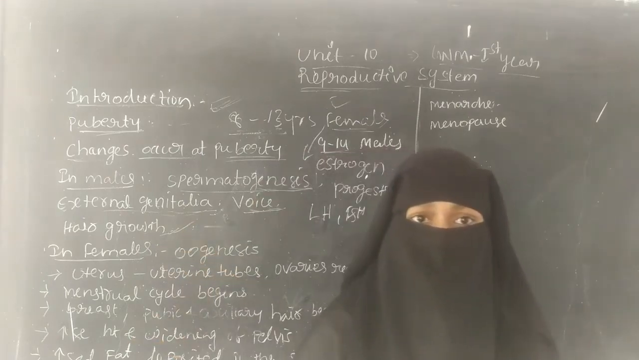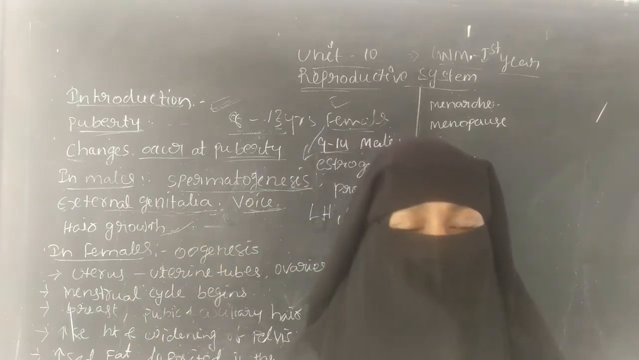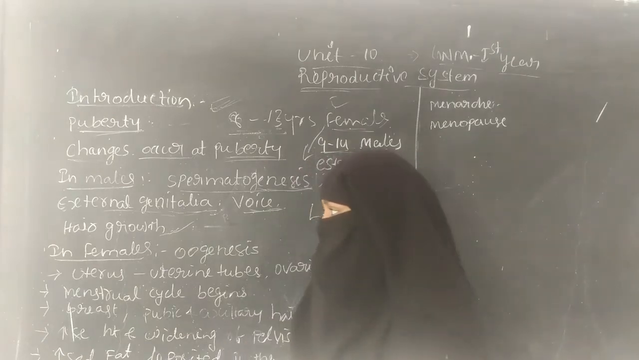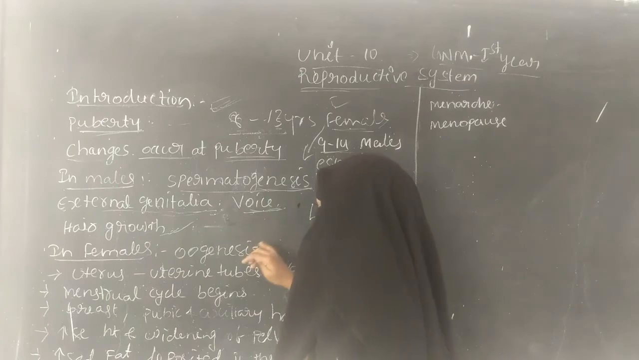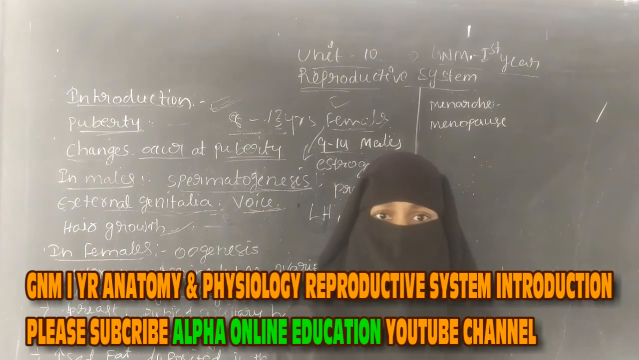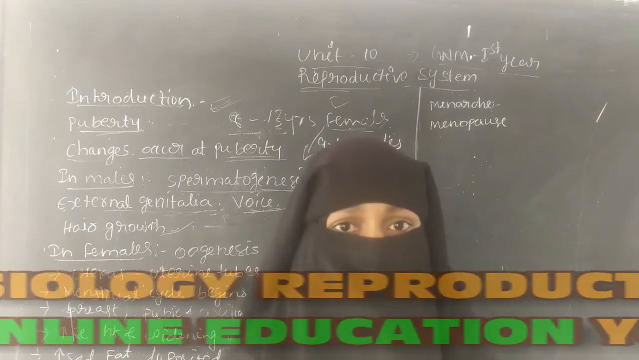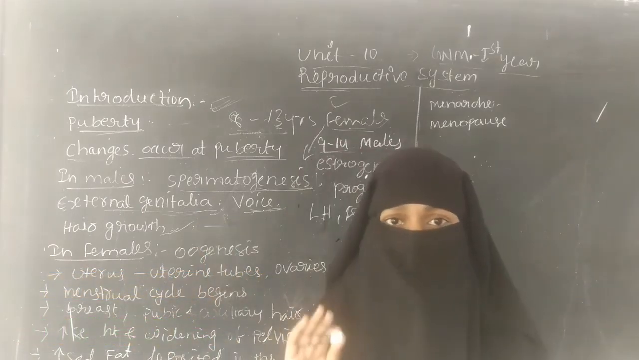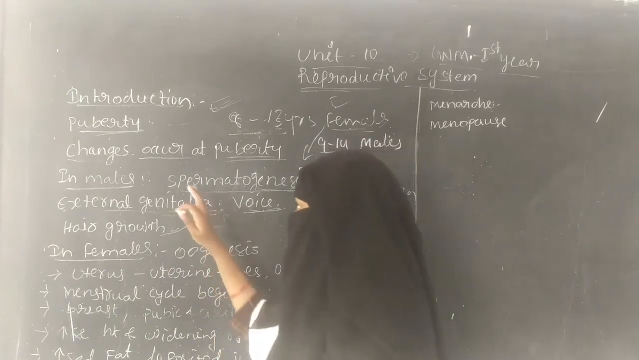Hair growth occurs in males, that is muscles, and the beard increases during the puberty age. In this puberty age, males become interested in the opposite sex, and they show aggressive behavior. So that is about males.